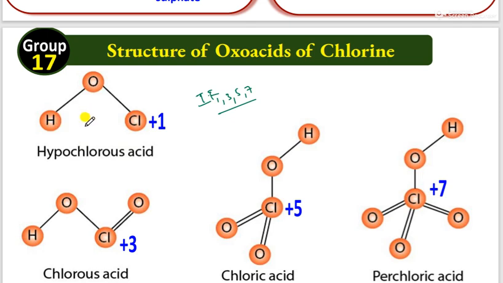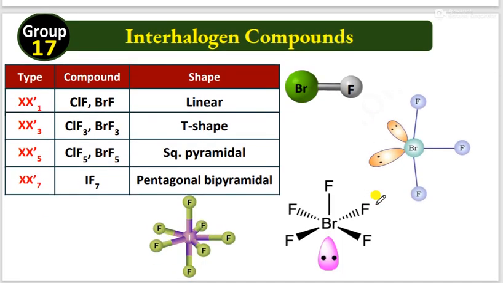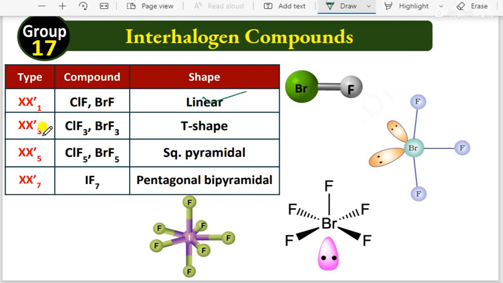You can see hypochlorous acid, HOCl, HClO2, HClO3. Remember, the chlorine oxidation number will also come as 1, 3, 5, 7. 1, 3, 5, 7 only. Let's see one more thing. In the interhalogen compounds, XX1 is a linear molecule, XX3 is T shape, XX5 is square pyramidal. Remember, IF7 is pentagonal bipyramidal. They will ask questions based on this.